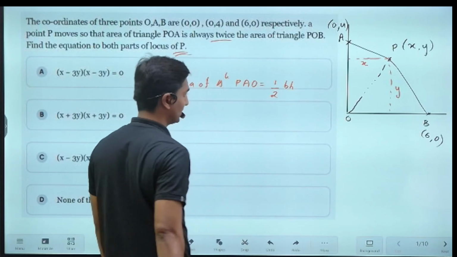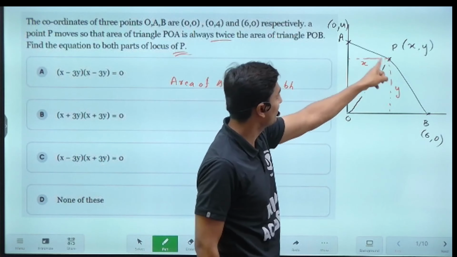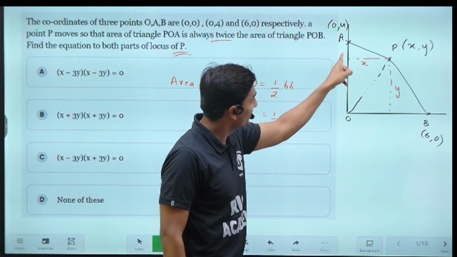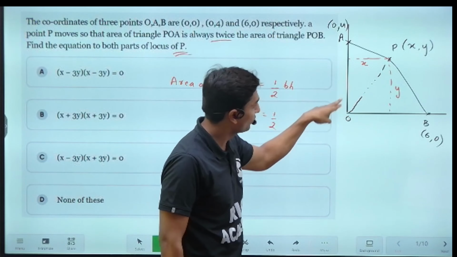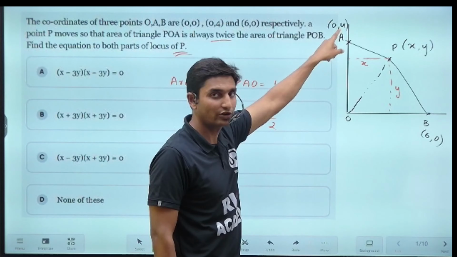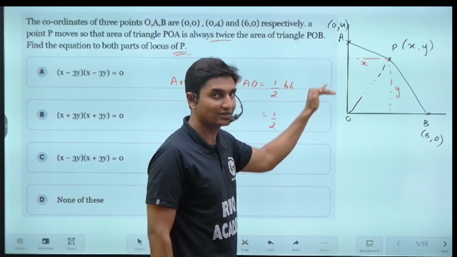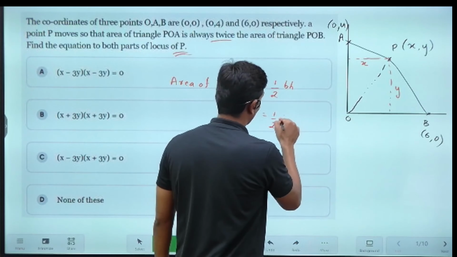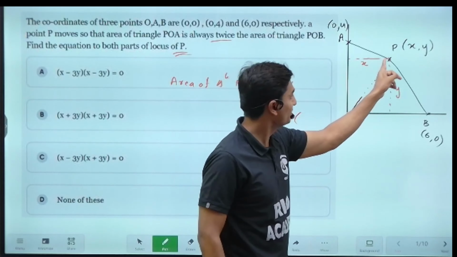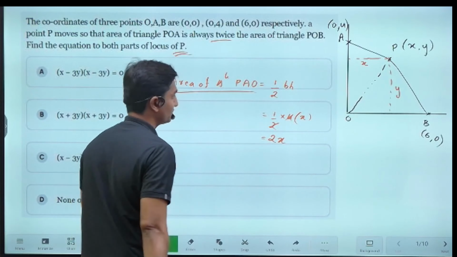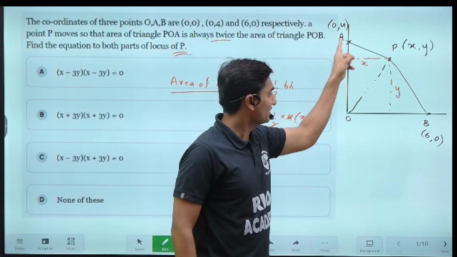So we are going to substitute the values here for this particular triangle PAO. Half. And what is the base, guys? For this triangle PAO, the base will be 4. We'll take this side to be the base because the values are given here. The y-axis coordinate we know, 0, 4. So OA is nothing but 4. So the base will be 4. And what is the height here? This will be the height, x, an unknown value. So 2 and 2 both get cancelled. This is nothing but 2x. This is the area of the triangle PAO.